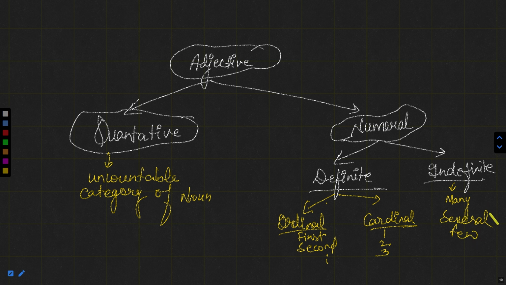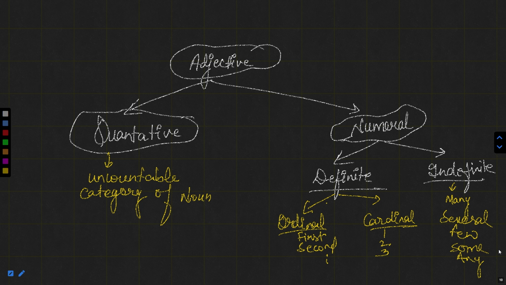These are actually indefinite. Some, and these are for indefinite. Now, what is actually the difference between these two? Let me tell you. If we talk about some noun, they can be counted, but we don't know the exact quantity of that particular thing.